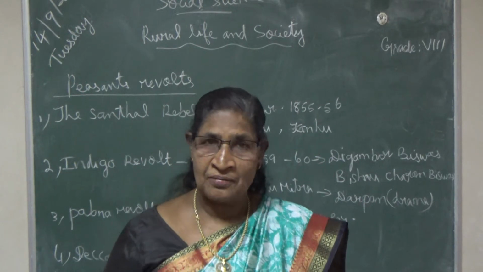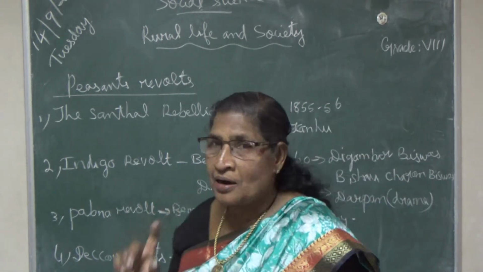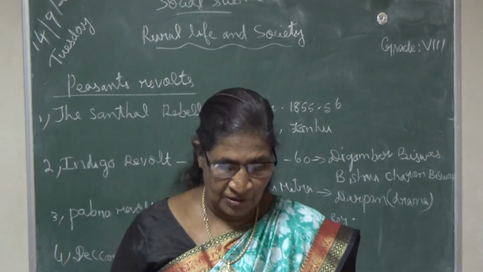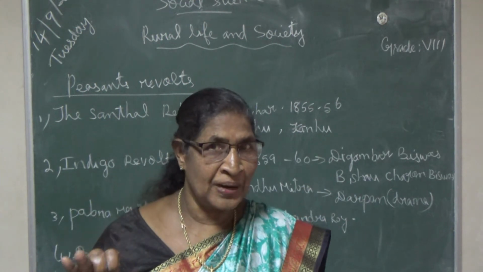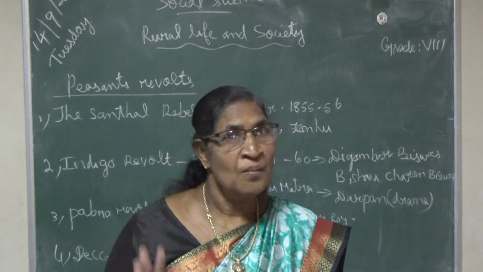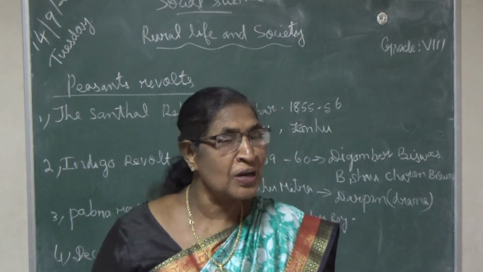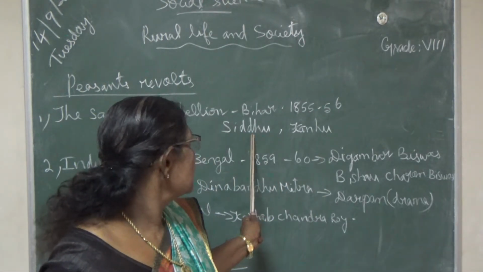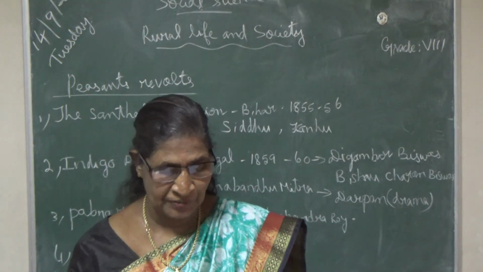So the people from Bihar, under the leadership of Sidhu and Kanhu, revolted against the British government. They attacked the houses of the European planters, British officers, railway engineers, zamindars and money lenders. The rebel leaders, the two brothers Sidhu and Kanhu, were captured and the movement was put down with a heavy hand.